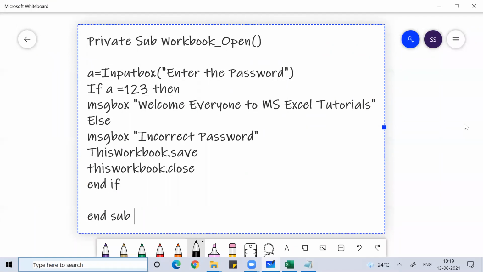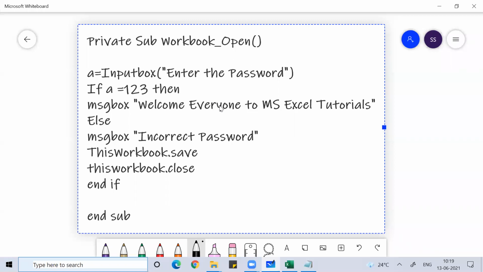Please write it down, everyone. Write it in Notepad or in a Word document, anywhere. This message box is customized. No need to write this message box. Except this message box, everything should be the same. The message box is up to you.